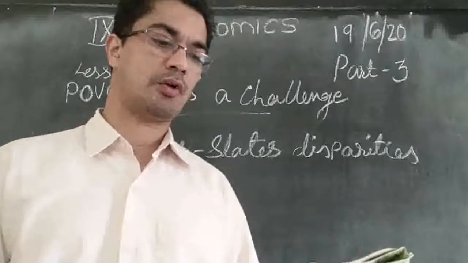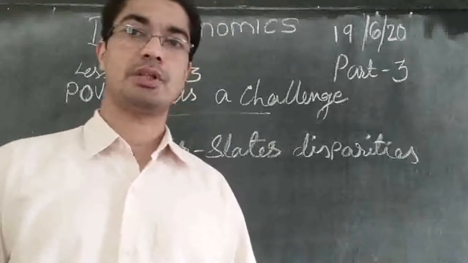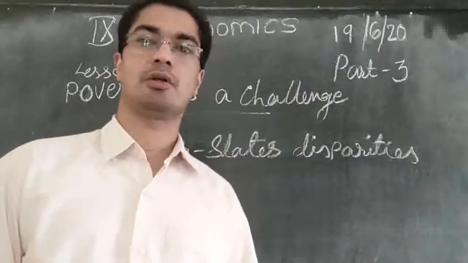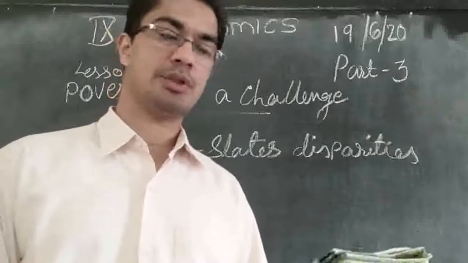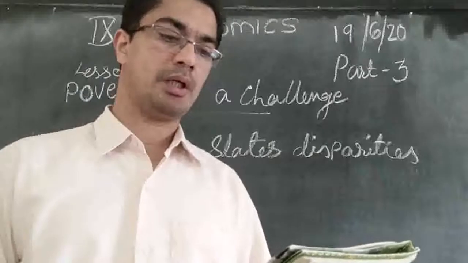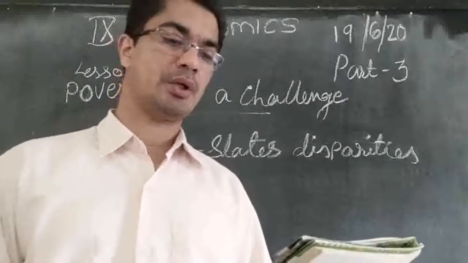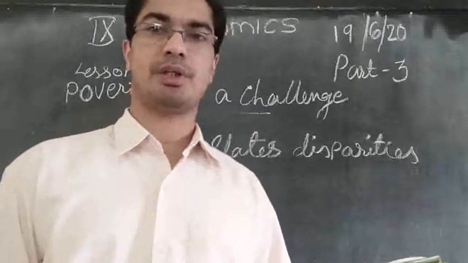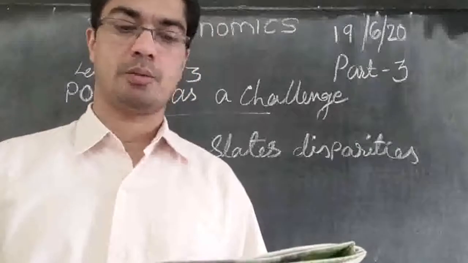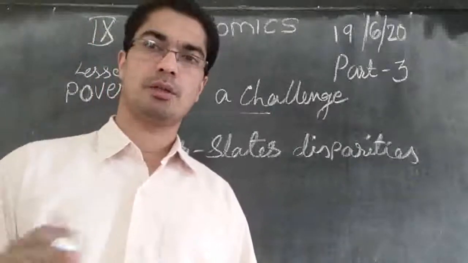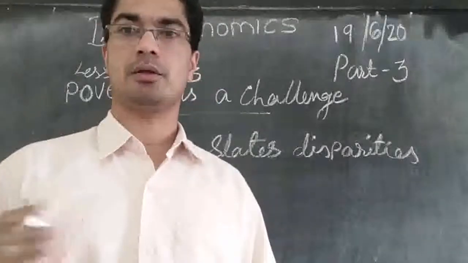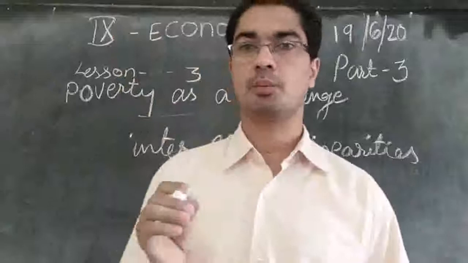So in Orissa it is 47 out of 100, 47 people are poor. Then in Bihar 43 out of 100, 43 people are poor. So it is very high. Along with rural poverty, urban poverty is also high in Odisha, Madhya Pradesh, Bihar and Uttar Pradesh. So in states like Orissa, Madhya Pradesh, Bihar and Uttar Pradesh, poverty is high in the rural area as well as in the urban area, the town and the village.